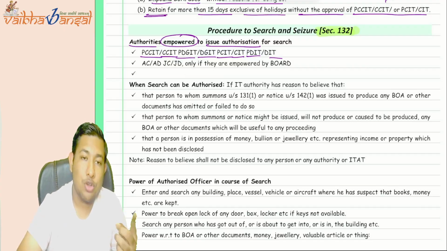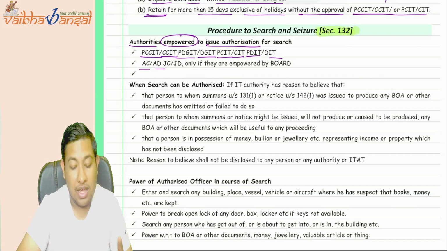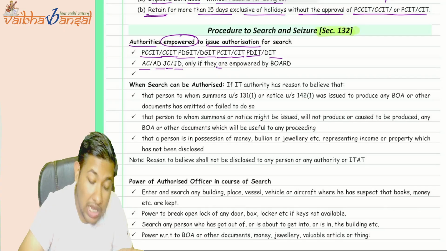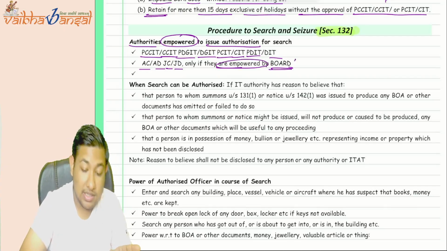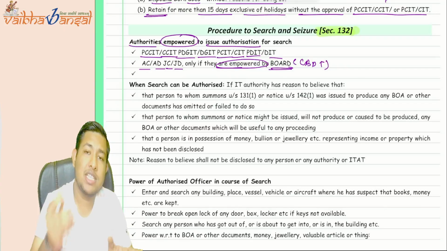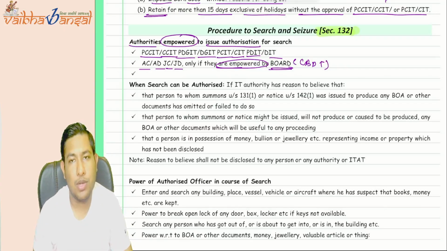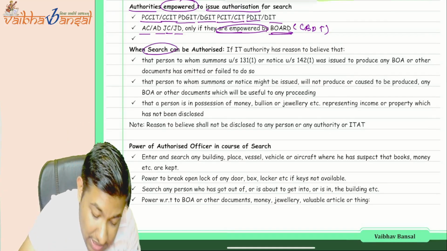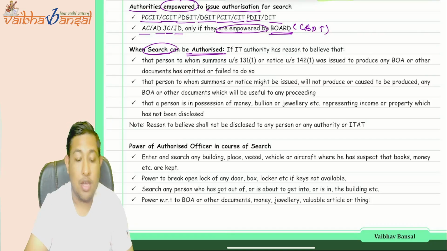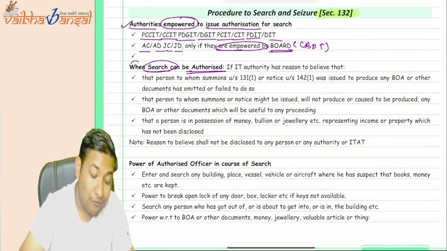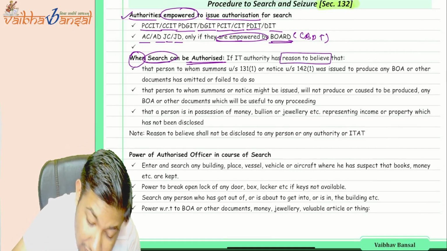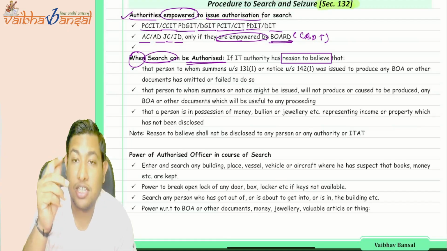But the power is also given to the assistant commissioner, additional director, joint commissioner and the joint director, only if they are empowered by the board, that is the CBDT. Only then can they do so. But when can the search be authorized, and who will authorize? We have seen that. Now, when it can be authorized, they said there should be a reason to believe. Now, there is no reason to suspect.